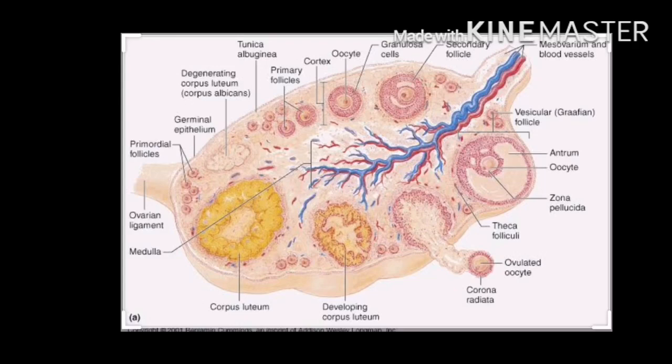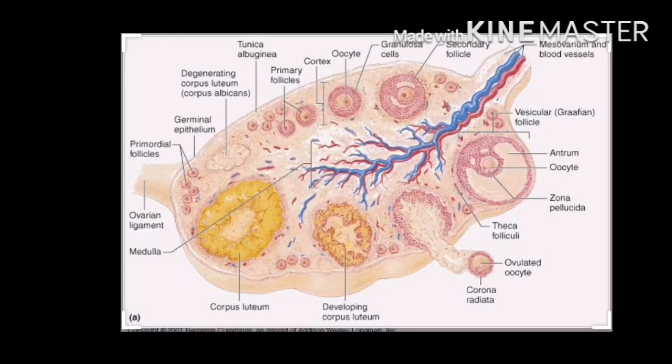In this time, the female will produce a maximum of about 416 eggs. That means 13 per year, and the reproductive age is approximately 32 years. So 32 years multiplied by 13 is equal to 416 eggs.